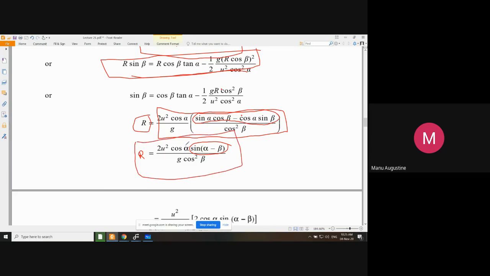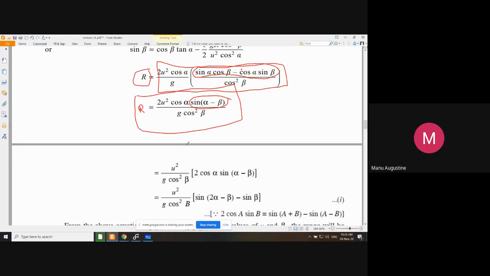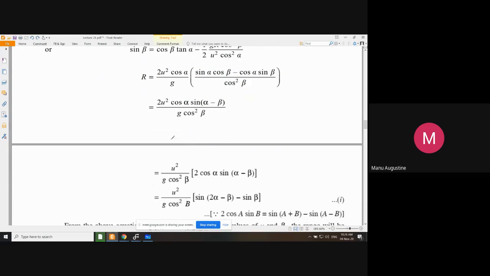Now you can stop your derivation here and you simply say कि बस मुझे मिल गई range, ये रहा, ये formula काफी है. This formula is enough for us. So you can remember this formula. So in order to do that, let us take this out and include it in our collection.